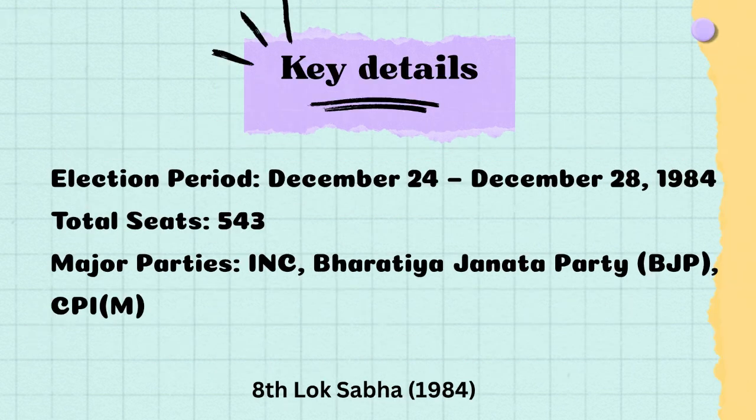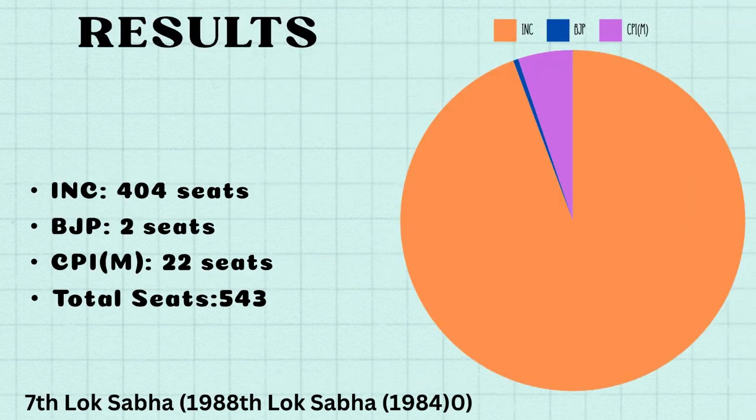The key details of the 8th Lok Sabha elections 1984 were as follows. The election period began from December 24 and ended on December 28, 1984 with a total number of seats 543. The major parties included INC, Bharatiya Janata Party or the BJP and the CPIM. The results of the 8th Lok Sabha elections were as follows. INC won 404 seats while BJP won 2 seats and the CPIM won 22 seats.